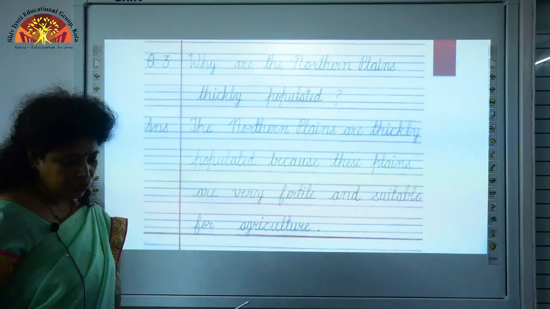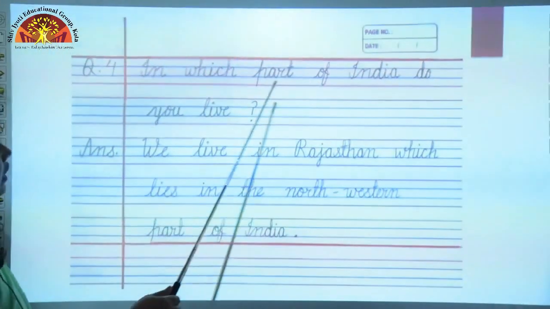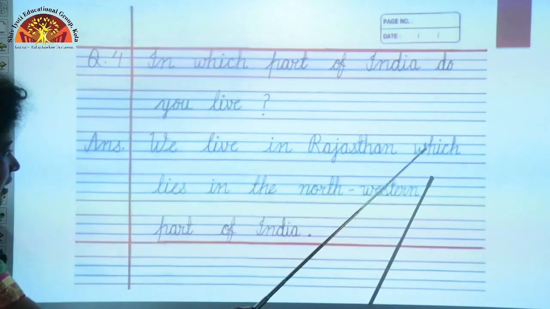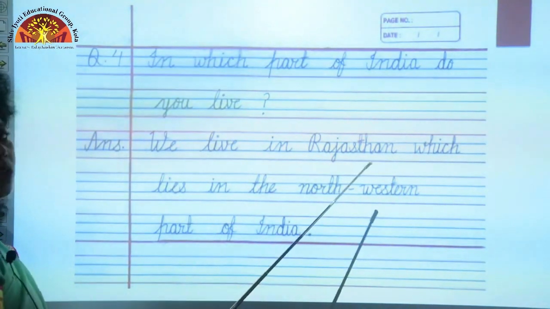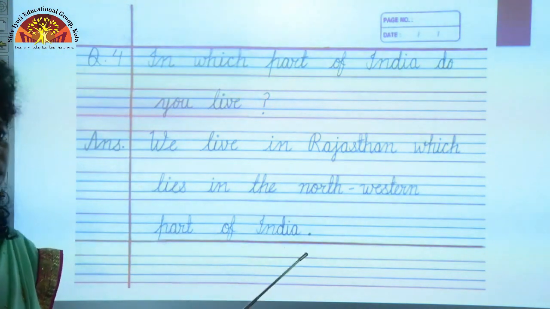Now, let us go to the 4th question. Question 4. In which part of India do you live? We live in Rajasthan, which lies in the northwestern part of India. So, this concludes with our chapter.